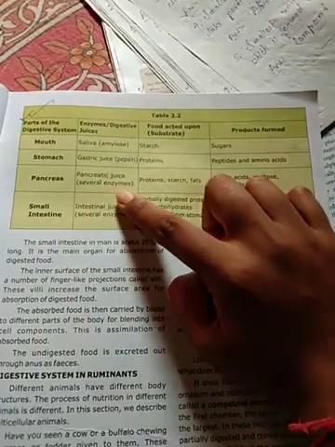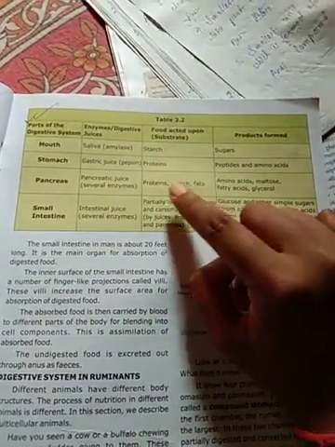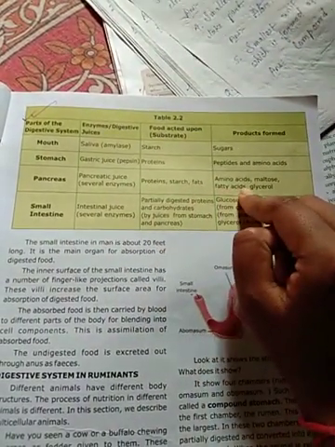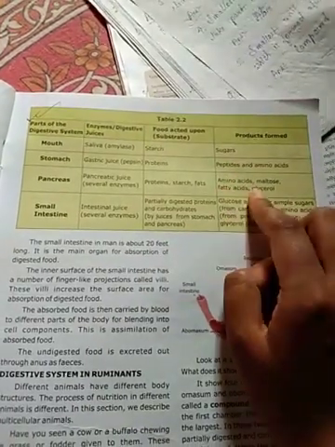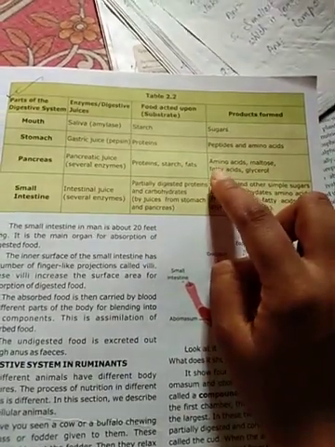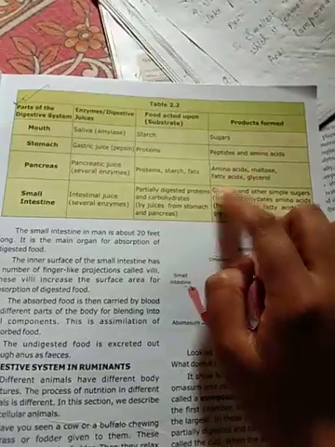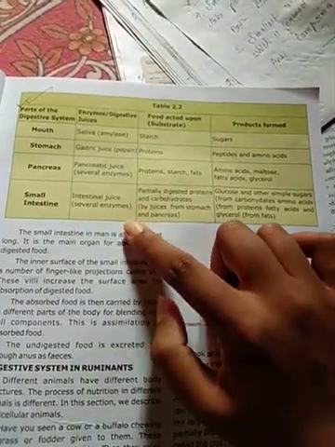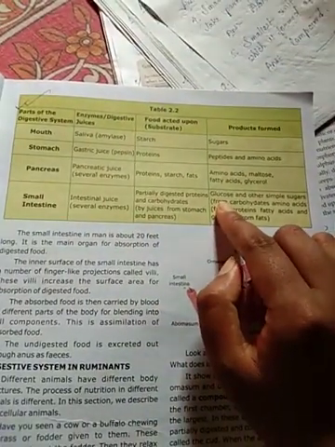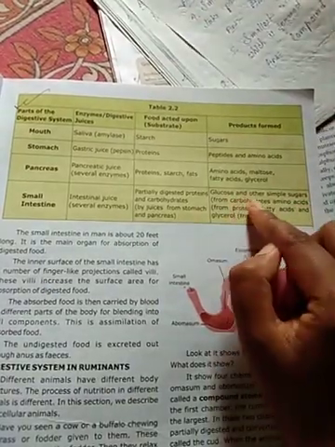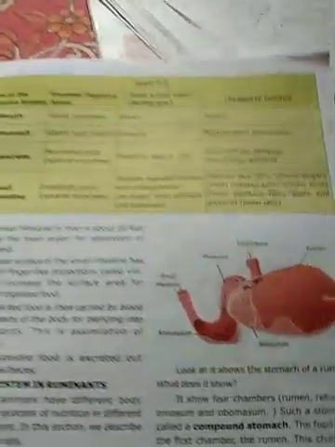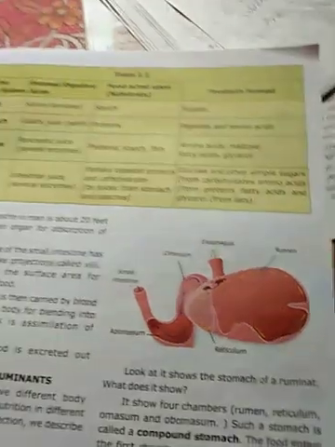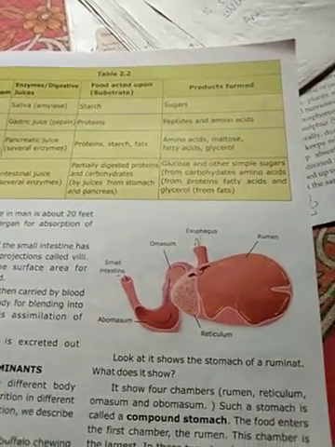Then maltose, fatty acids and glycerol. And intestinal juice gives glucose and other simple sugars. That is, carbohydrates to sugars, proteins to amino acids, and fats to fatty acids and glycerol.